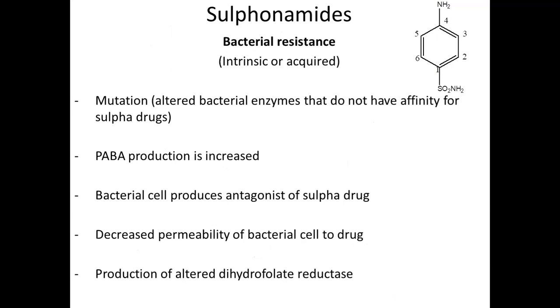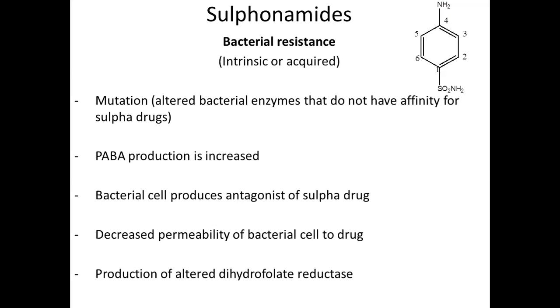Okay, the bacterial resistance to sulfonamides. Now what happens, sometimes the sulfonamides are not that effective, so we say that resistance has developed to our sulfa drugs or sulfonamides. So what are the different mechanisms of resistance? That is, why would a sulfonamide that you take not show its activity? These are some of the reasons.